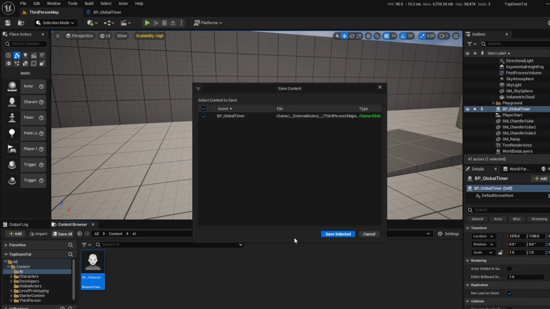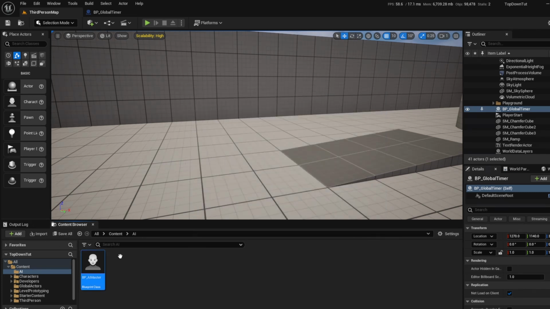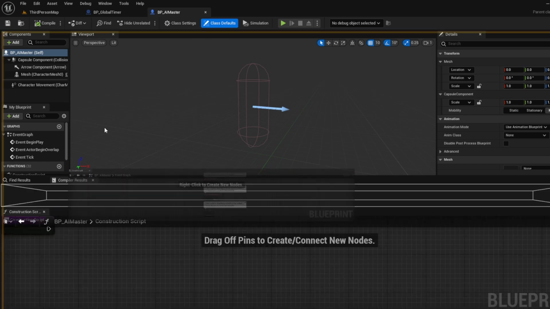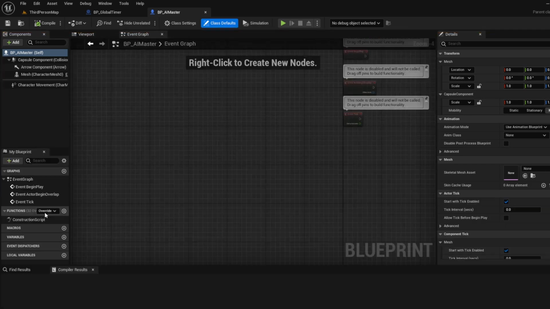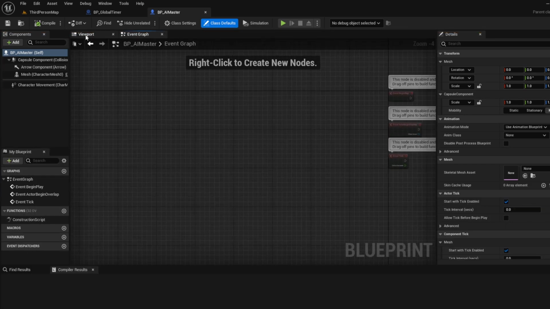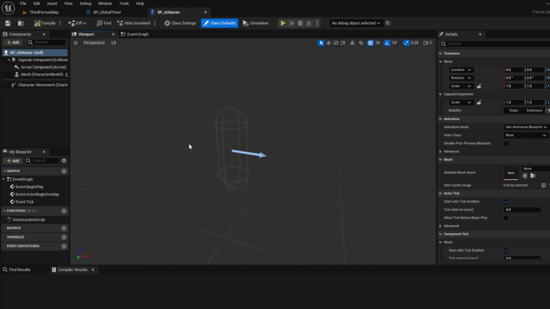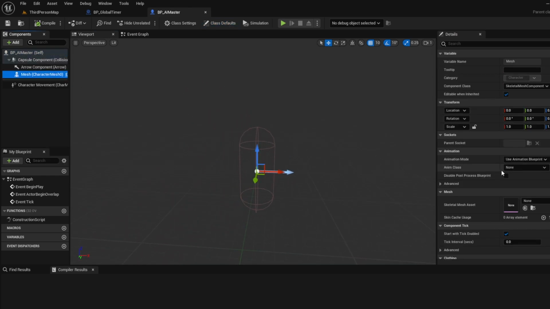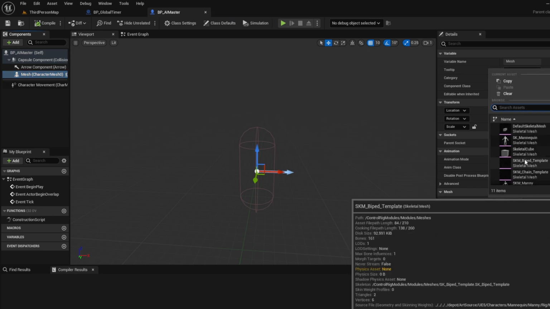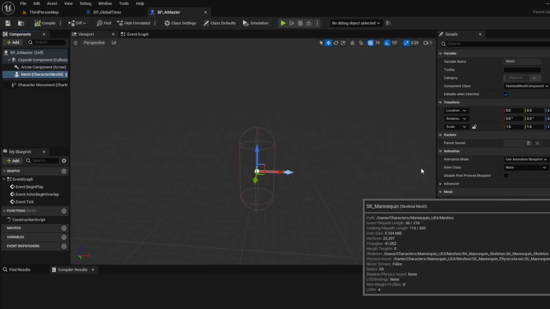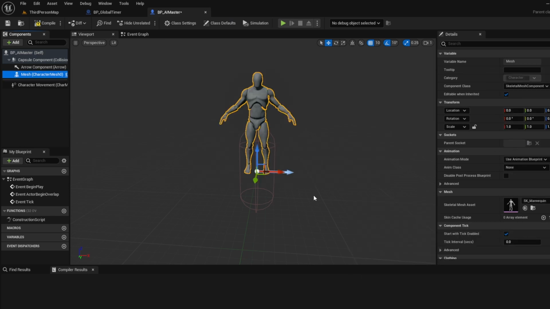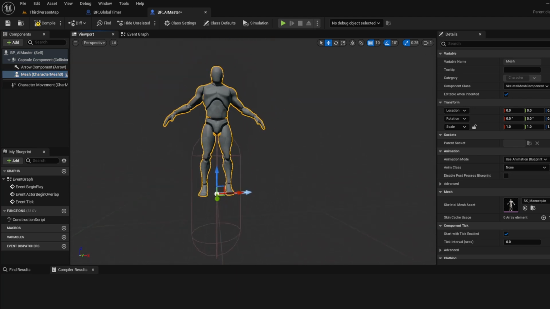So let's go ahead and save that and open this guy up really quick. We're just going to do a real quick thing here, and I'll show you kind of how to make this neat. So if I go to my viewport here, there's this empty capsule. We went over capsules before, so I won't go over that right now. But let's give it a mesh really quick. Just any kind of old mesh will do. Maybe not that guy, actually.